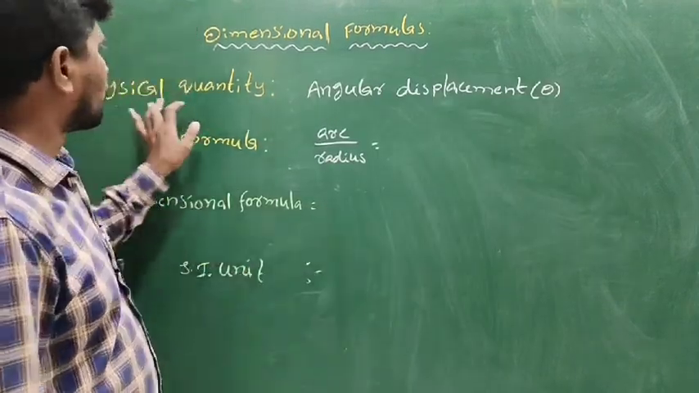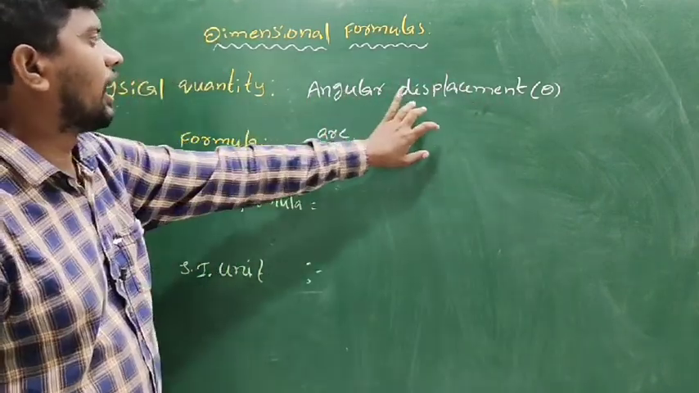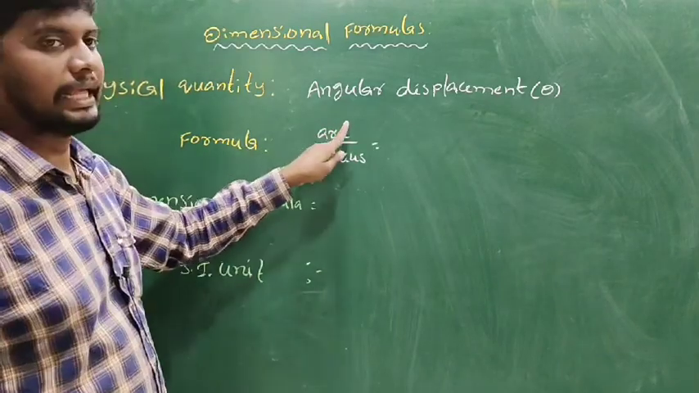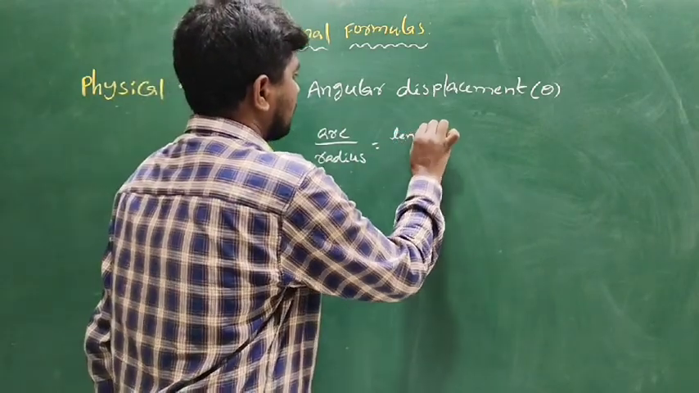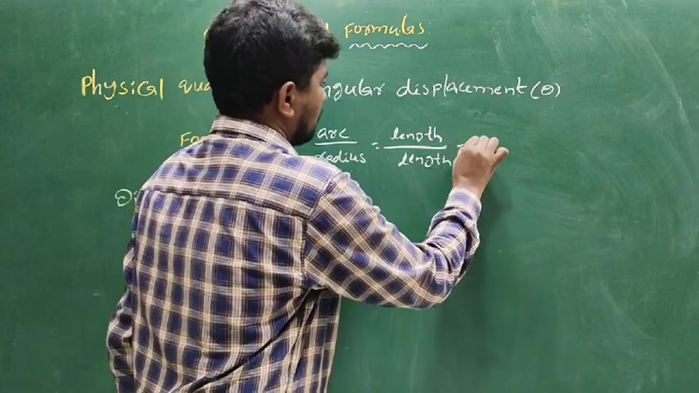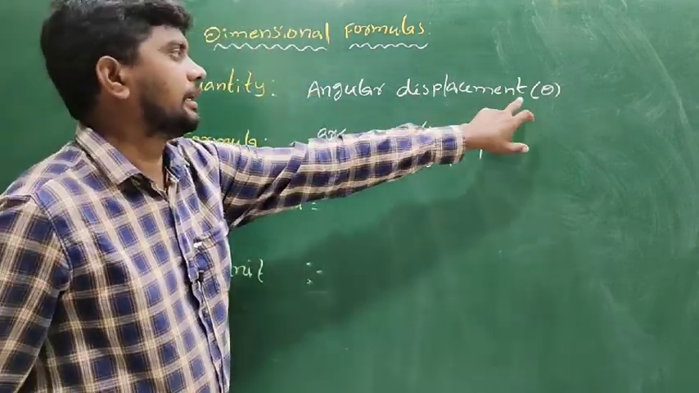The next physical quantity is angular displacement. What is the formula of angular displacement? Arc by radius. Arc means the length, and the radius is also a length. Length by length equals 1. This is the formula of angular displacement.